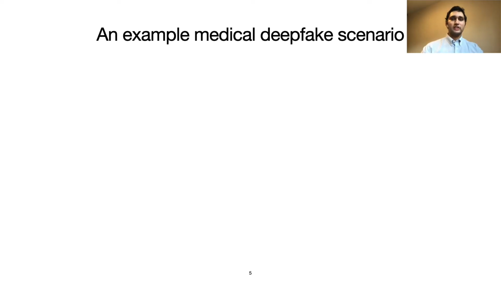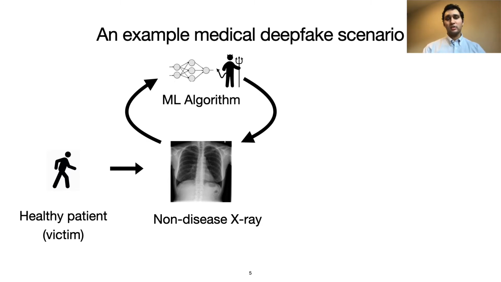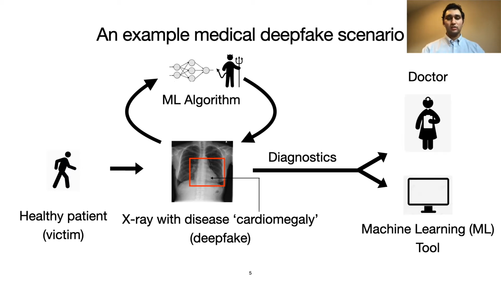So let me walk you through an example in which medical deepfakes can be used to mislead medical diagnostics. Say a healthy person walks into a medical institution and gets their x-ray taken. This healthy x-ray falls into the hands of a bad actor who's compromised the medical imaging pipeline. This bad actor can use an algorithm to change the healthy x-ray into a medical deepfake with signs of a specific disease. Here, it's an enlarged heart, or cardiomegaly. The x-ray is then diagnosed by a doctor or a machine learning tool, and you're now believed to have the disease.